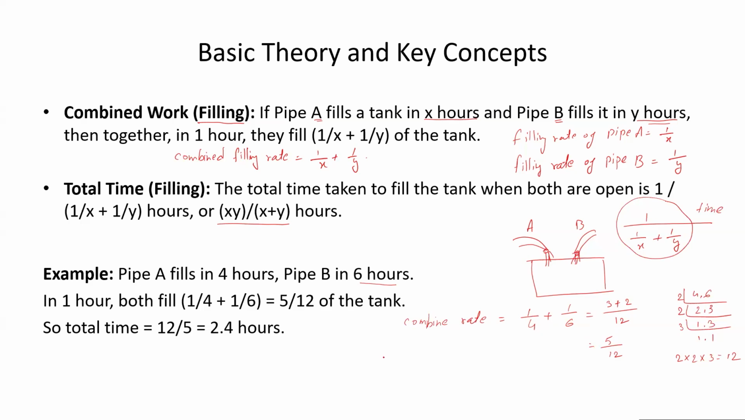Now the total time these both pipes will take in filling the tank will be the inverse of the rate, means 1 upon rate. 1 upon 5 upon 12. So that is 12 upon 5. Now if you do the division, you'll see that it will come out to be 2.5 hours. So that is what is written. So the combined rate is 5 upon 12. Total time is 12 upon 5, 1 upon the rate. That is how we will solve the problems.